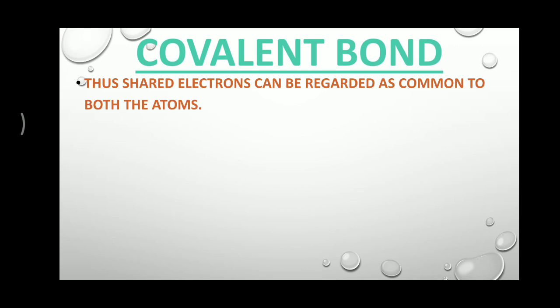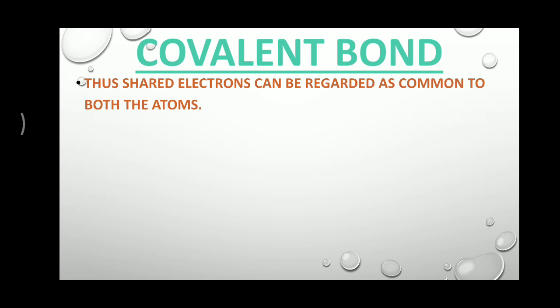The shared electron can be regarded as common to both atoms. Common means, when you are playing some game and there is an odd number of players, you divide them equally and a single player may play for both teams.